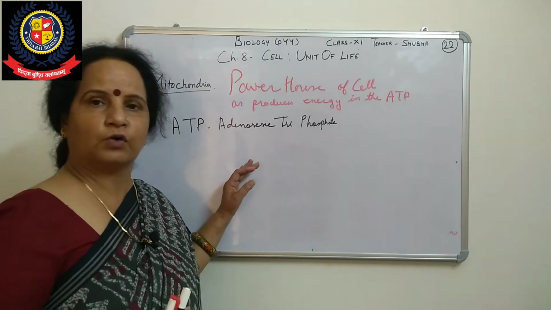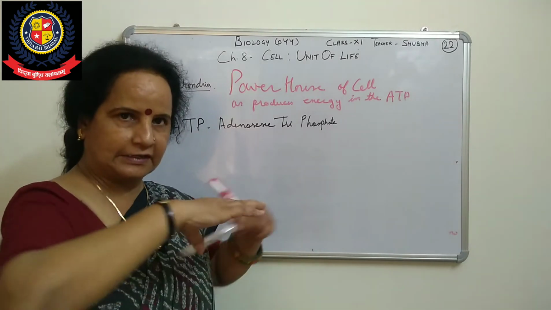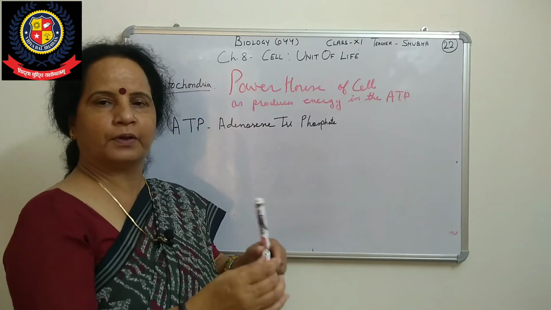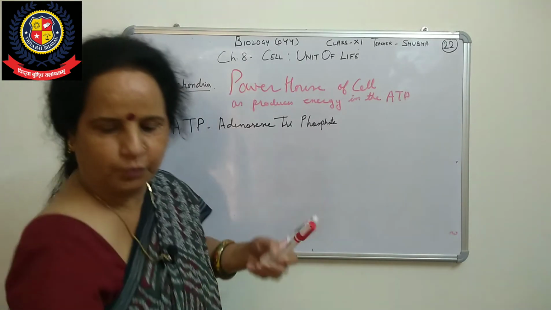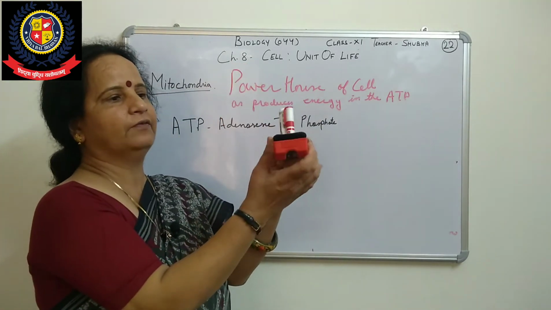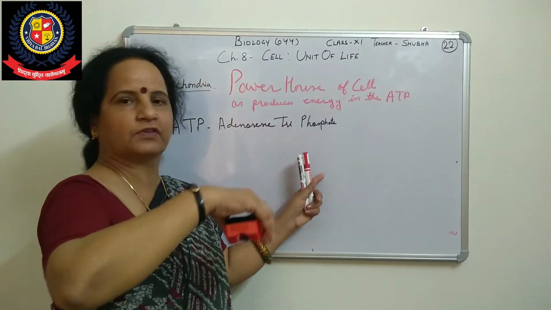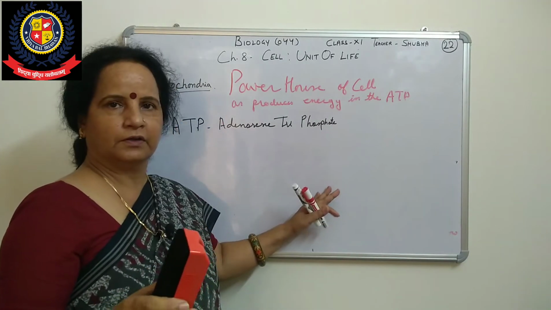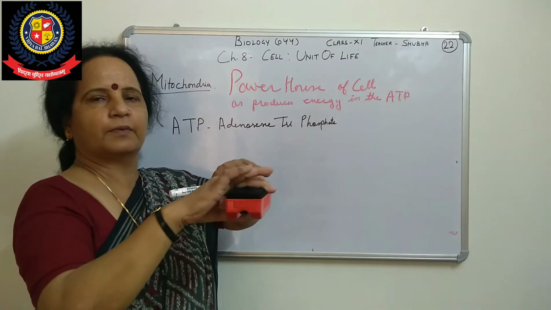Here also there is an outer membrane and an inner membrane. First you will see the structure of this cylinder-like mitochondria. Suppose this is a cylinder, and the diagram is given in your book. Suppose we cut this cylinder like this, just as this duster is also cylinder-like and we cut a piece out of it. Then whatever we see inside is the diagram given in your book, with half the portion covered and the remaining portion intact.